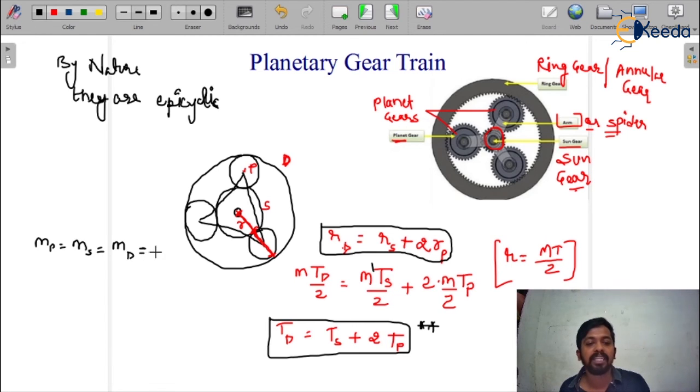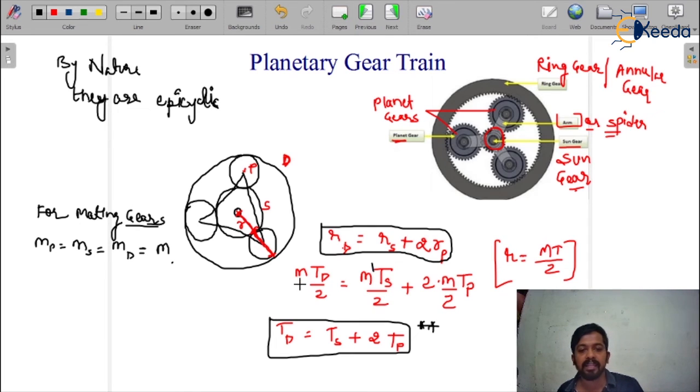Because all are meshing with each other, so all are mating gears, and we know that for mating gears the module is the same. So that's why I have written the same module, that is m, and that would cancel out. So finally we will get the relation Td is equal to Ts plus 2 times Tp.